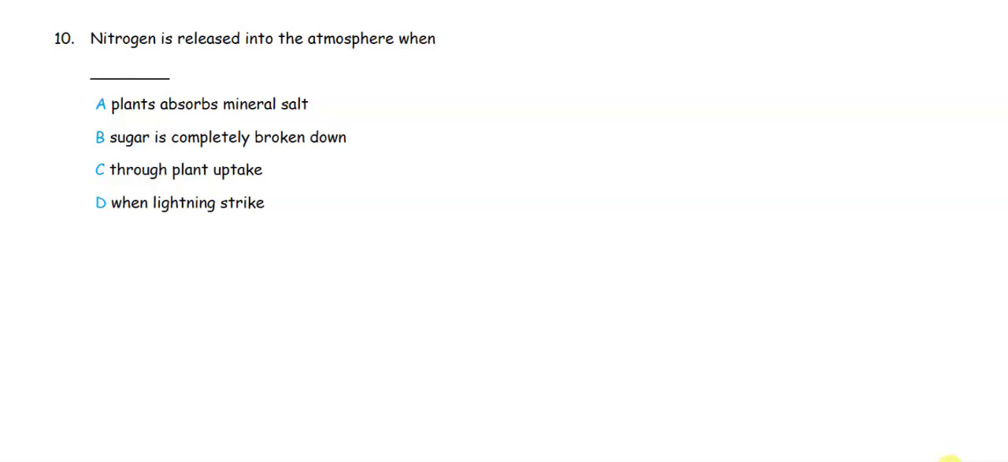Number 10, nitrogen is released into the atmosphere when? To answer this question, you need to remember your nitrogen cycle. And a short summary of the nitrogen cycle would have lightning causing the reaction between nitrogen and oxygen to give us, say, nitrogen dioxide. The nitrogen dioxide can react with the moisture in the air to give us, let's say, nitric acid.